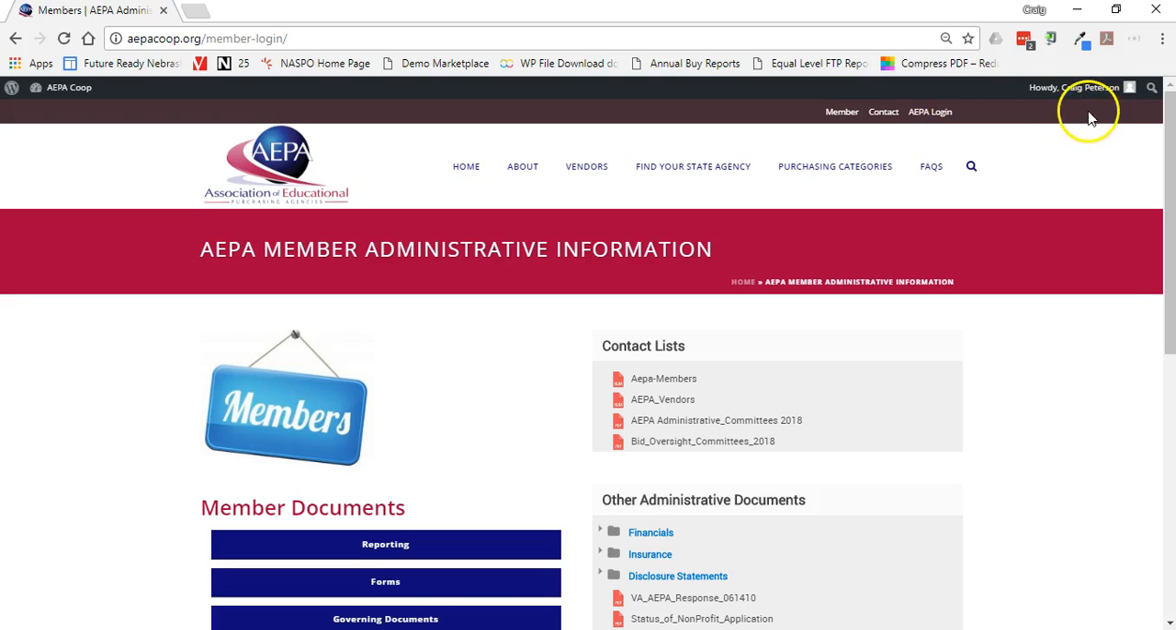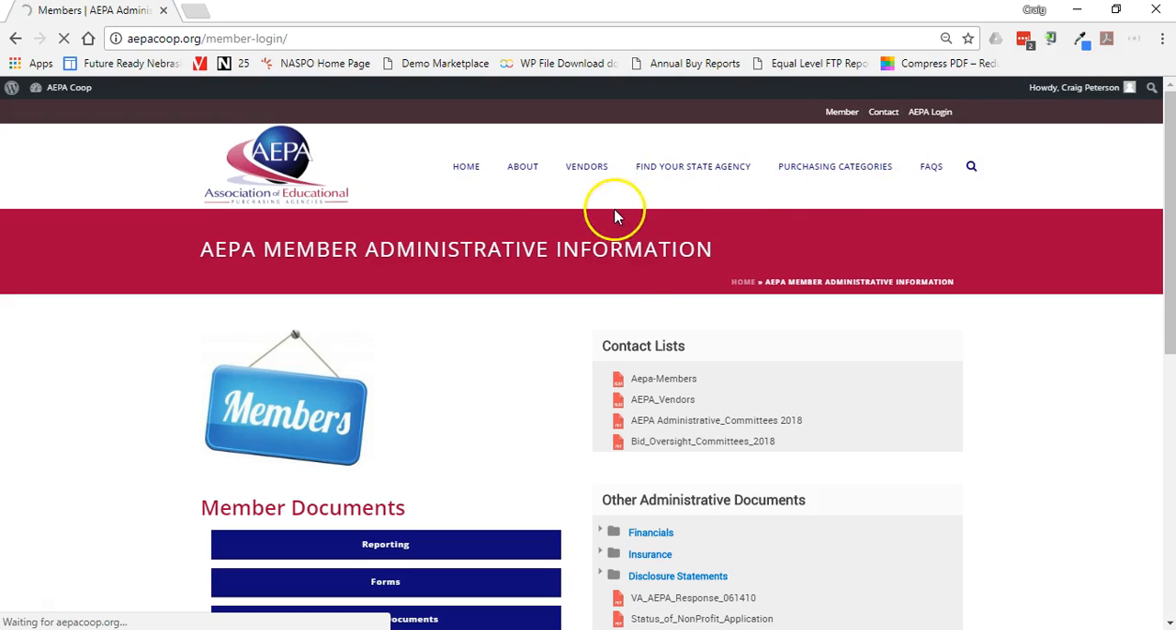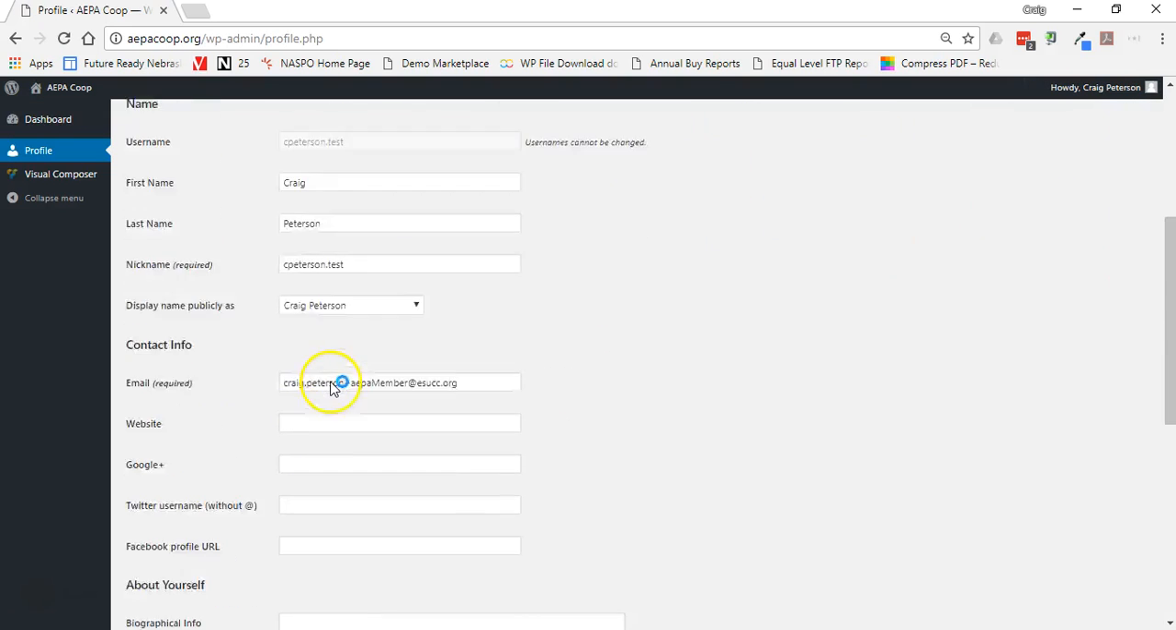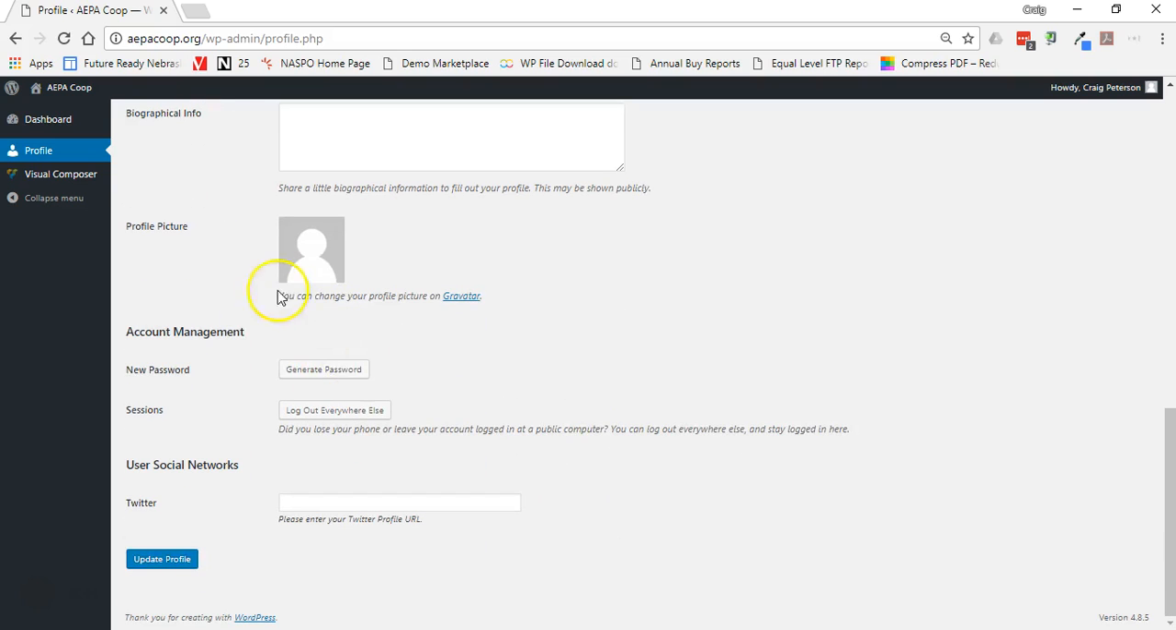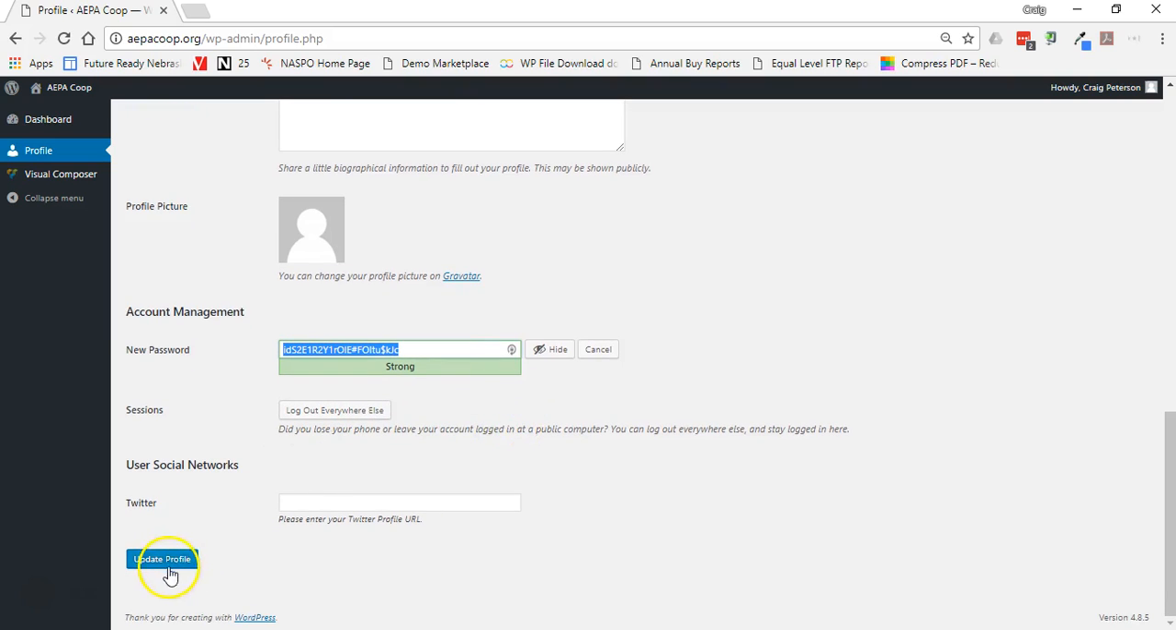So that's pretty much the member login. To log out of the site, I just come up and point to where it says howdy in my name. I wish I could change that, but that's part of something in WordPress, and then I hit log out. I can edit my profile here, so if I want to change my password, this is where I go and edit my profile, and I'm going to scroll down until I see where it says new password. I can generate a new password, and if that's what I want to utilize, I just update my profile.